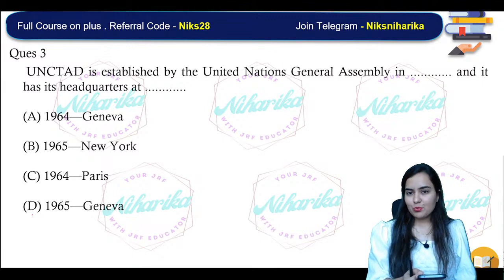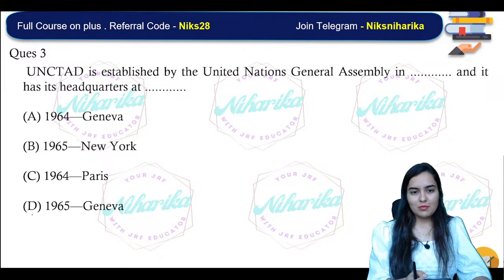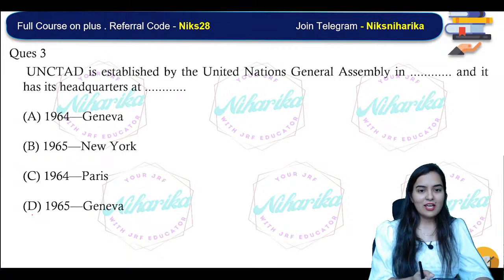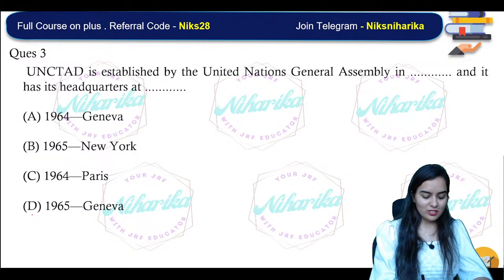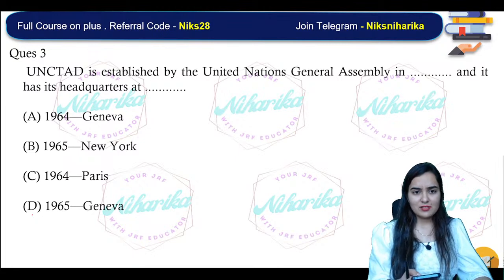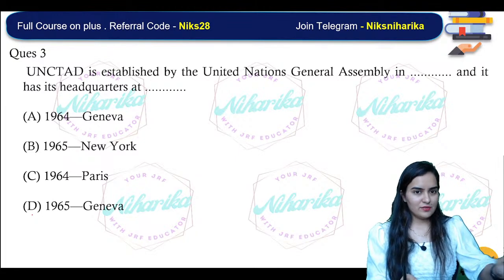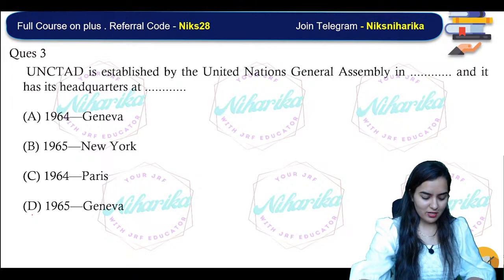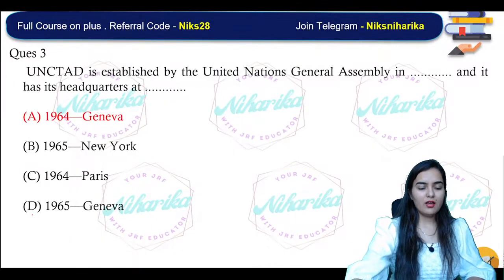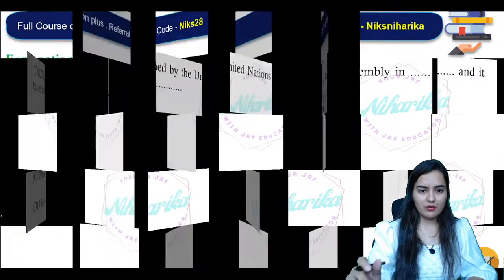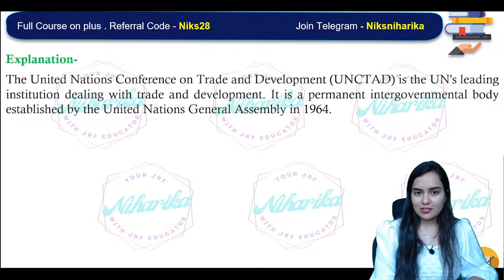UNCTAD is established by the United Nations General Assembly in which year, and its headquarters is in? Trust me, we have done this in Unacademy Plus. Very nice. Twinkle has given the correct answer first. Twinkle, Ashwini: 1964, Geneva. It is the United Nations Conference on Trade and Development.